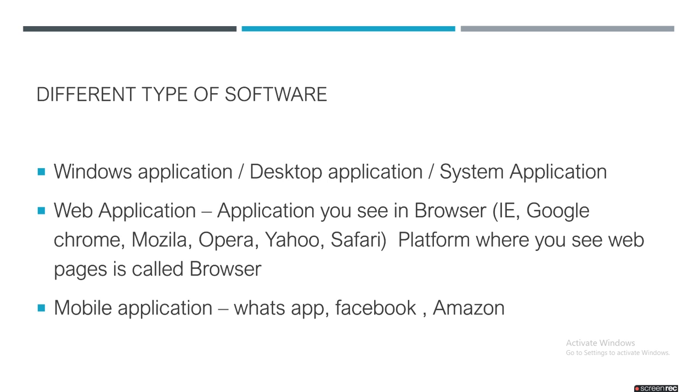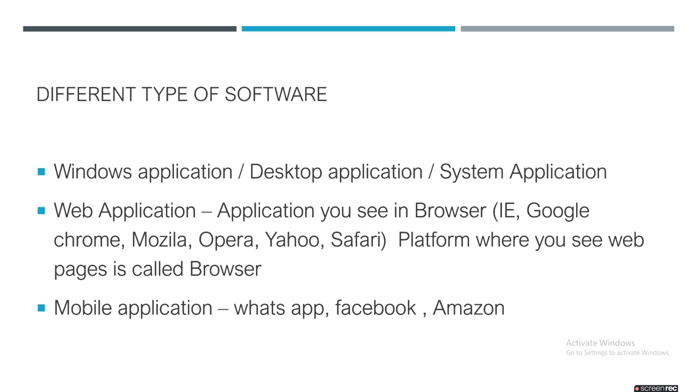The browser is a platform to see those web pages. So these are the different web applications. In a web application, you are accessing different websites like Facebook or YouTube or other kinds of websites. Those are visible or open in the browser. Those are web applications.